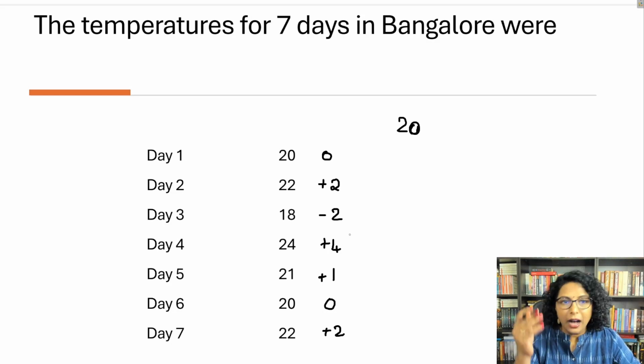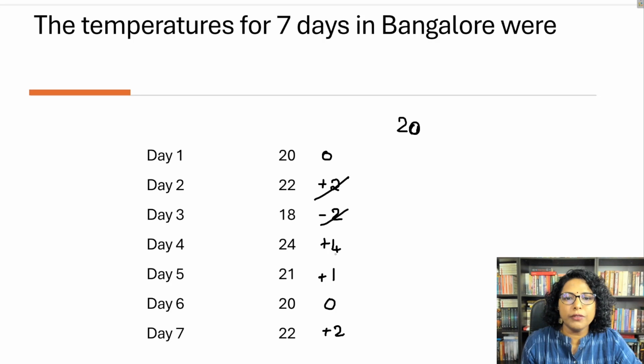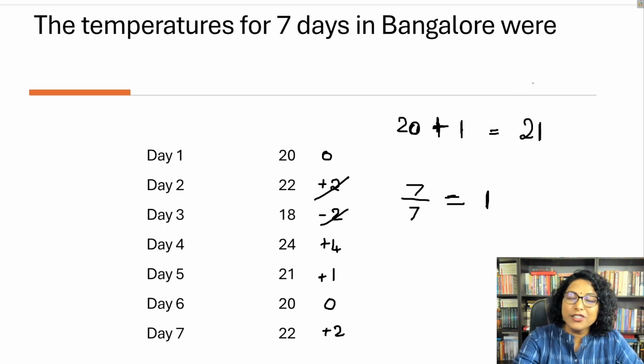Now see how much this is away from 20. You take the summation of all. So 2 and minus 2 get cancelled. So you have 4 plus 1, 5, 5 plus 2, 7. This 7 has to be distributed equally among all the data. So you have an extra of 1. Just write down that 7 by 7, 1. So your answer would be 20 plus that 1, which gets distributed among all the days. So your answer is 21. On an average, the temperature is 21. Easy, right?